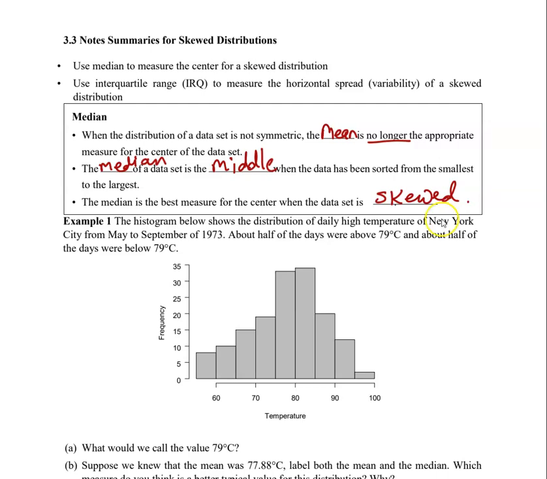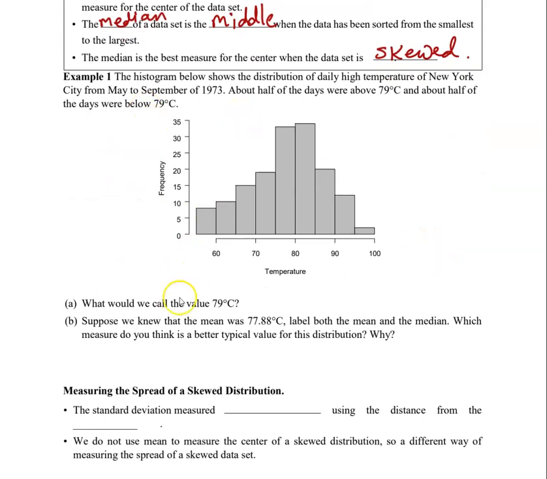So a quick example here, it says the histogram below shows the distribution of daily high temperatures for New York from May to September of 1973. About half of the days were above 79, about half of the days were below 79. So what would we call 79 degrees? And I just noticed this says Celsius. I don't think that's the right temperature. Well, I think it probably was supposed to be Fahrenheit. Let me change that, Fahrenheit. 79 Celsius would be very, very hot.